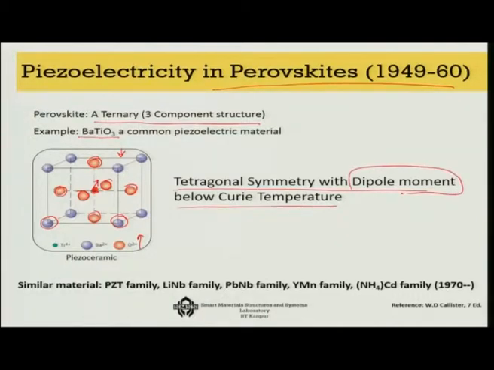It was found out later on that it is not only barium titanate, but materials like lead zirconate titanate, lithium niobate, lead niobate, yttrium magnesium family, NH4 CD family, etc. All of them show this kind of piezoelectricity, and this piezoelectric effect is actually much more pronounced than the piezoelectricity that was found earlier in the 1880s in materials like Rochelle salts, or quartz for that matter. So here the deformation is much more, or the voltage generation is much more. We will talk about it in a comparison.